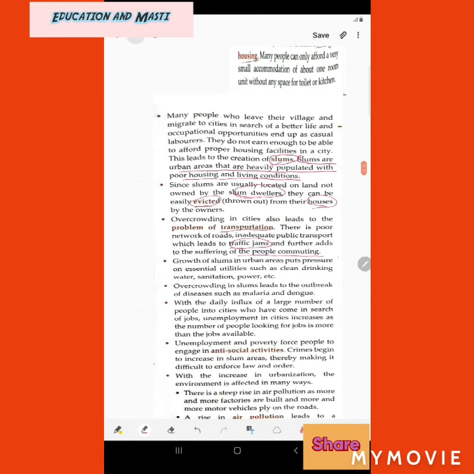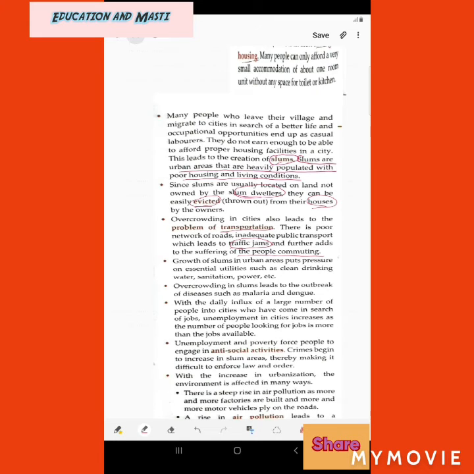Then the growth of slums in urban areas puts pressure on essential utilities such as clean drinking water, sanitation, power, etc. If slums are growing in urban areas, they put pressure on these essential utilities. That is true when people arrive from rural areas to urban areas: they put more pressure on the government as they will require housing, clean drinking water, sanitation and power, which puts more pressure on the resources left in that place.